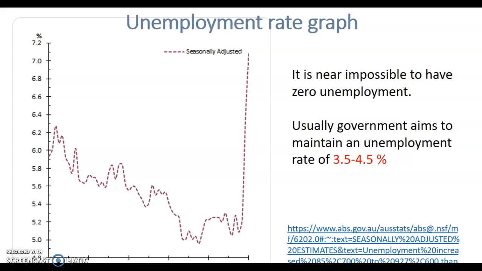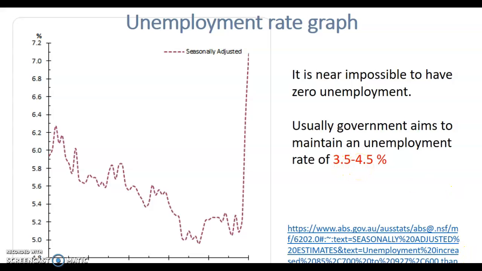Now this is the unemployment rate graph. It is almost impossible to have zero unemployment. There is no country all over the world that has a 0% unemployment rate. Usually a good unemployment rate is 3.5% to 4.5%. If the rate increases any more than this, that means our country needs to work better.